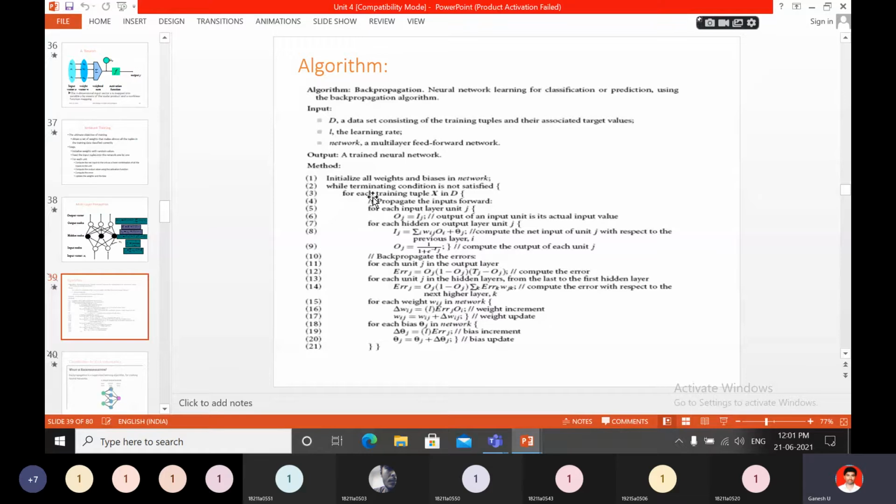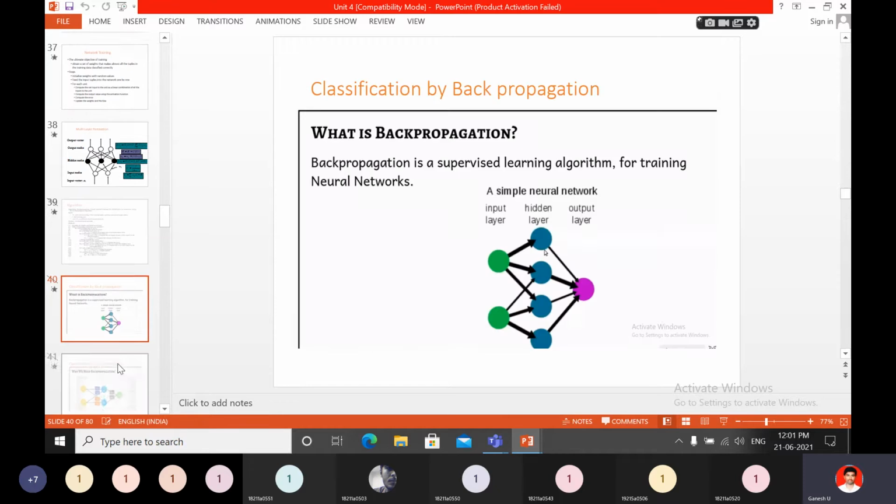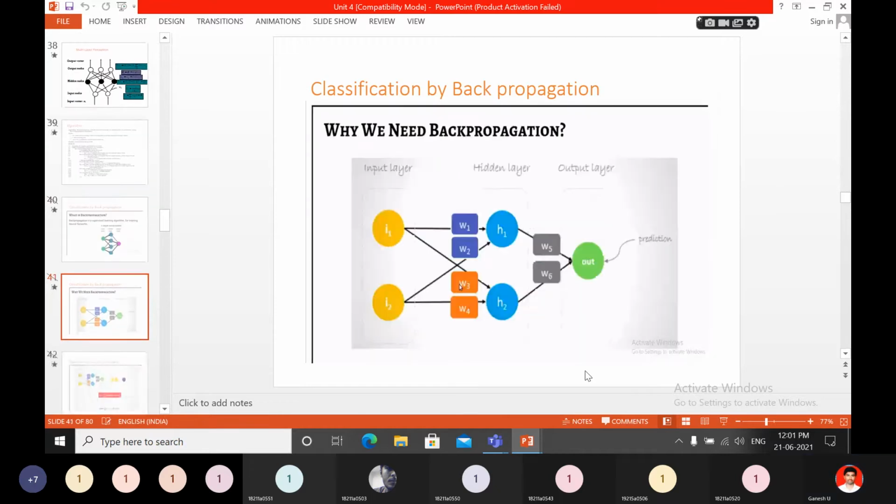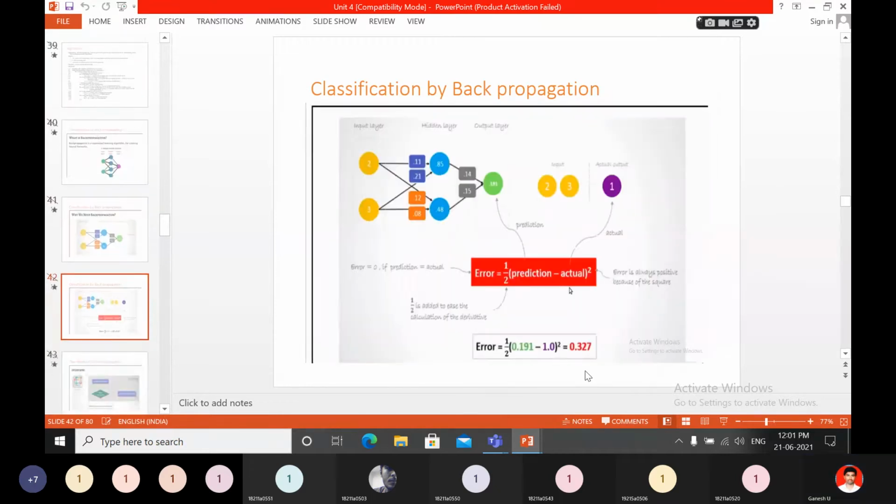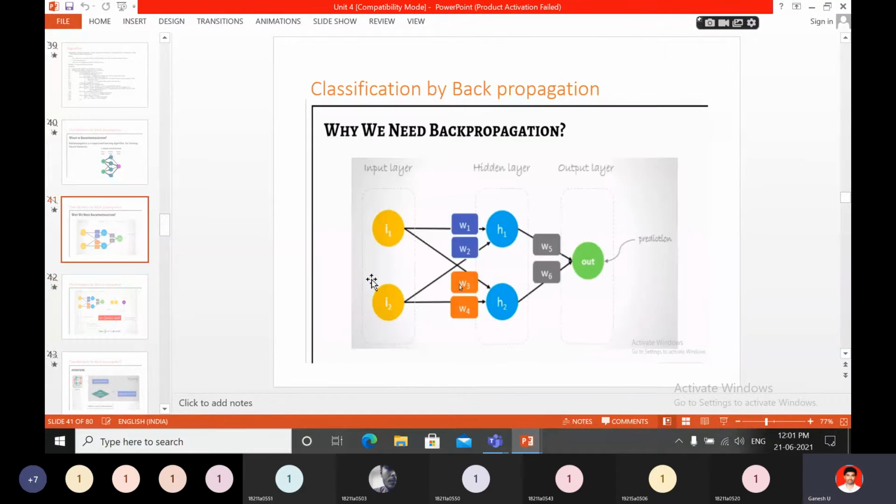Okay, weights and bias. Next, while terminating the condition, see here what is weight, what is bias, that I will show here. See, this is the input layer. These are the weights. This is the hidden layer. So next, these can be predicted weights, and these can be given as the output layer.